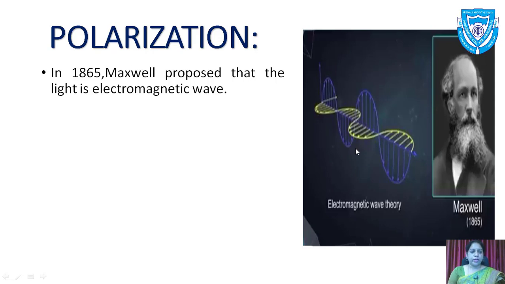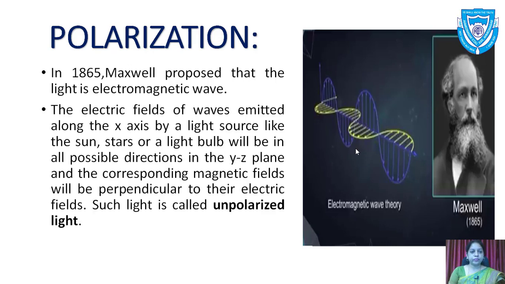Then what is unpolarized light? The electric fields of waves emitted along the x-axis by a light source like the sun, stars or a light bulb will be in all possible directions in the yz plane, and the corresponding magnetic fields will be perpendicular to their electric fields. Such light is called unpolarized light.